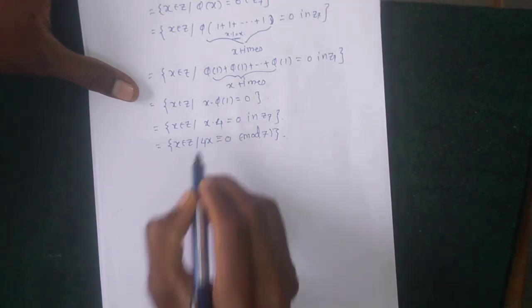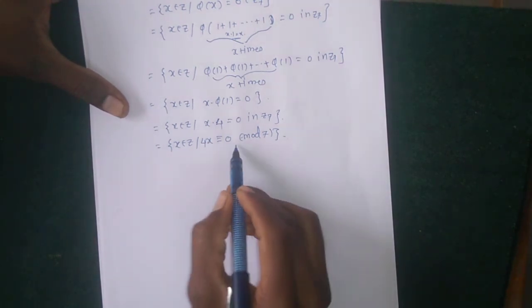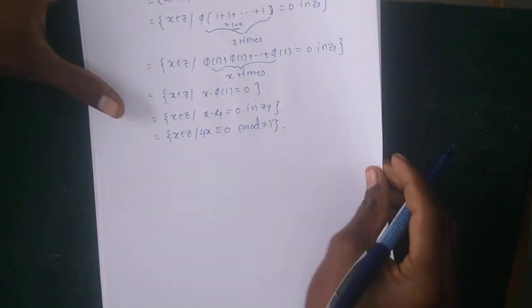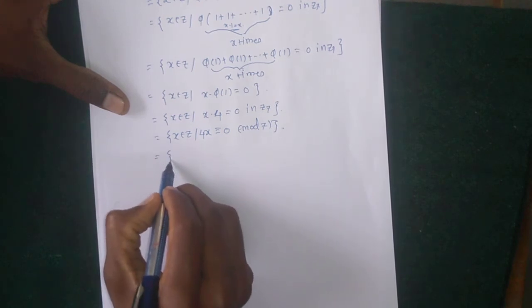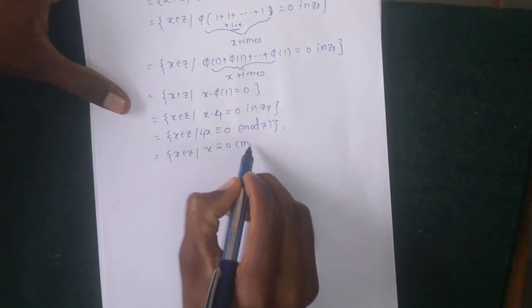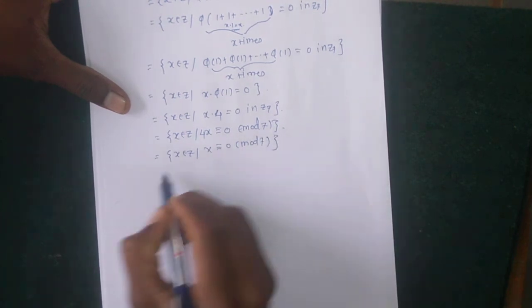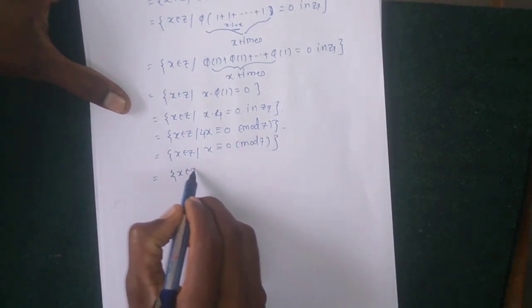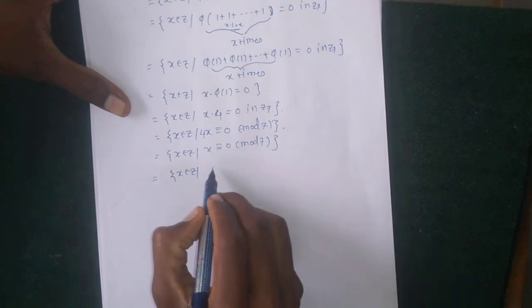Choosing x, 4x congruent to 0 modulo 7 means x belongs to Z such that x is congruent to 0 modulo 7, which by the definition of divisibility can be written as 7 divides x.